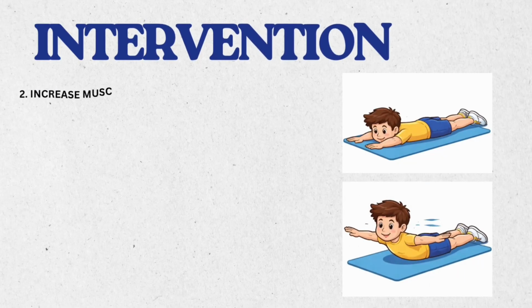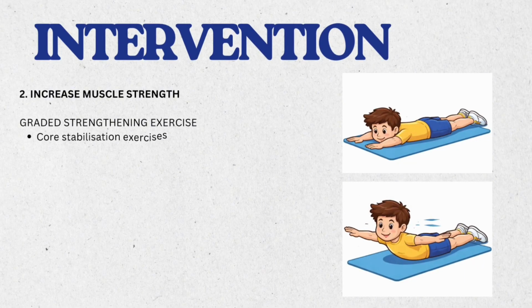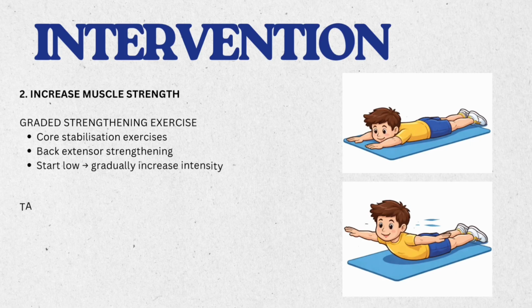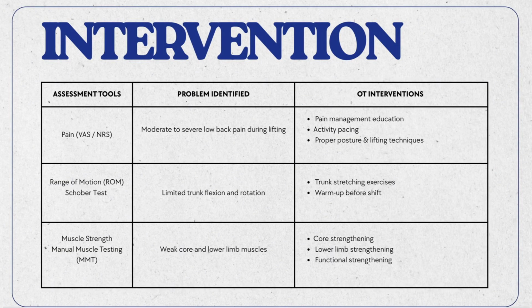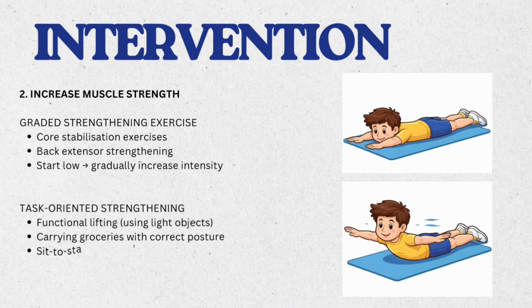For increasing muscle strength, we use graded strengthening exercise, core stabilization exercise, and back extensor strengthening. Start low, then gradually increase the intensity of the exercise. Number 2 is task-oriented strengthening: functional lifting using light objects, carrying groceries with correct posture, and sit-to-stand practice.